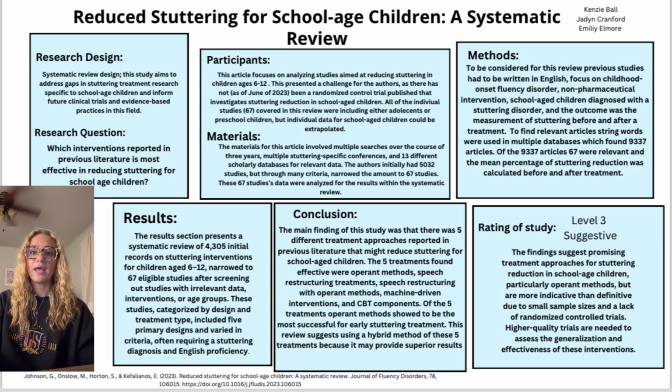Speech restructuring and operant approaches reduced stuttering by over 85% with long-term effects. Speech restructuring was achieved with machine-driven treatments in school children. In the 2 studies, short-term stuttering reductions exceeded 90% and followed up with 78.5%. With the CBT component with speech restructuring version, the post-treatment stuttering reductions ranged from 66.4 to 96.3%, and the follow-up was 76.6 to 98.1%, and it has been suggested that combining these treatments may be better.